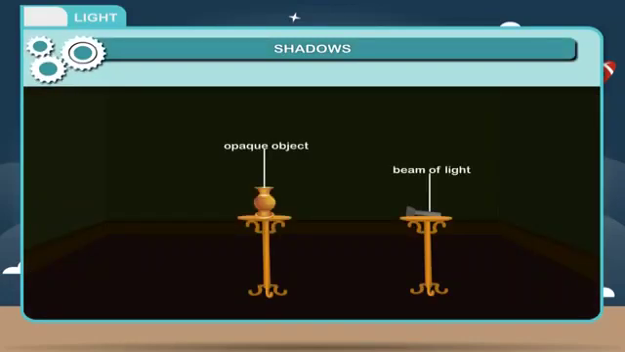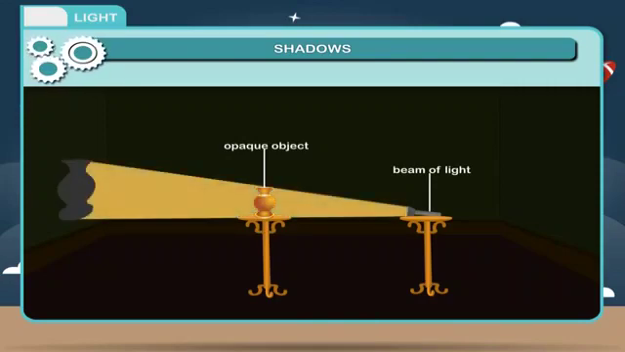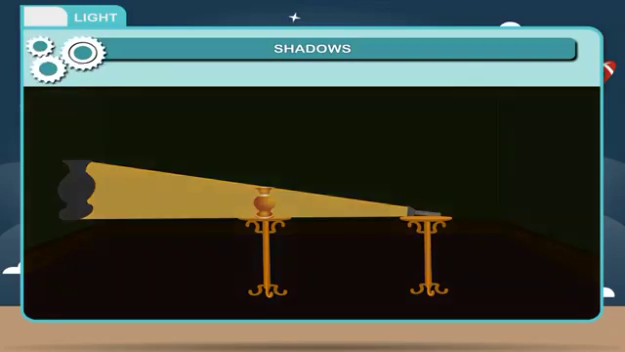Shadows. When a beam of light shines on an opaque object, the light rays which reach the object are stopped, while those rays which pass by the edges continue on their path. A region without light that forms behind the object is called a shadow. The object blocks the light, so the shadow is dark.